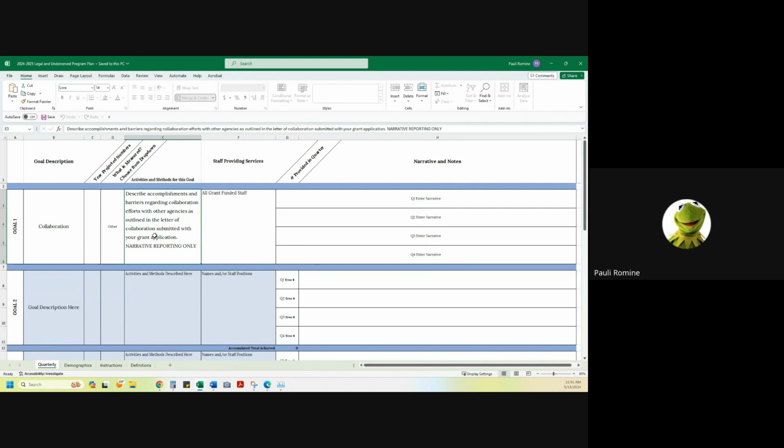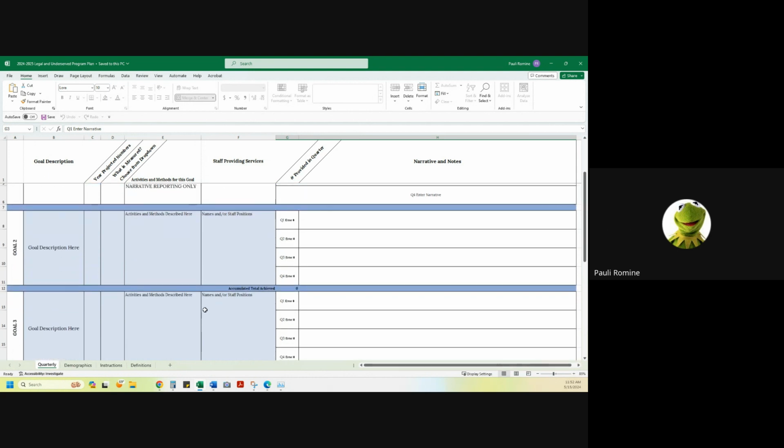I've already put in the activities and methods. This is going to be a narrative goal and all grant funded staff. And then when you get ready to go bill in each quarter, these boxes will be light blue and you will just type your narrative into each box for each quarter.